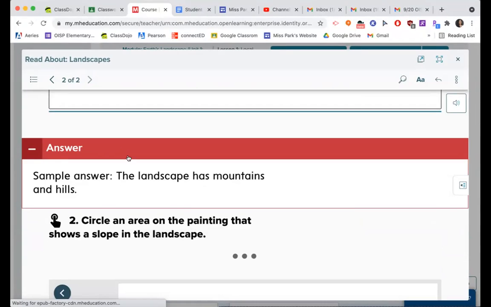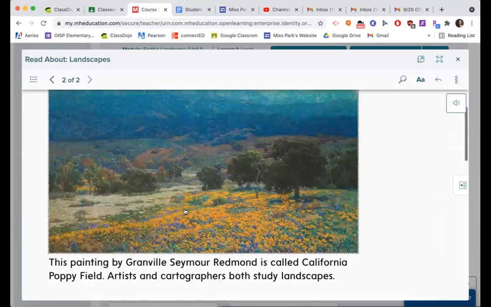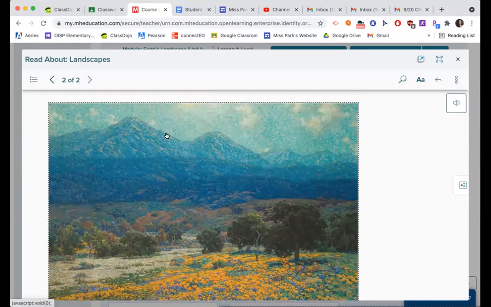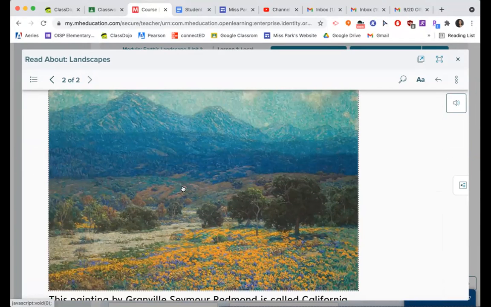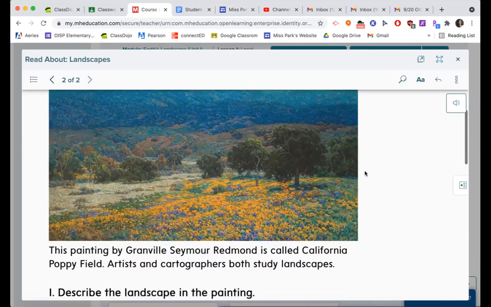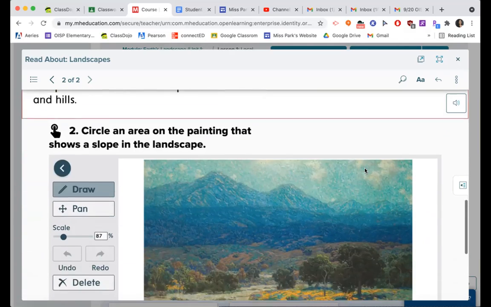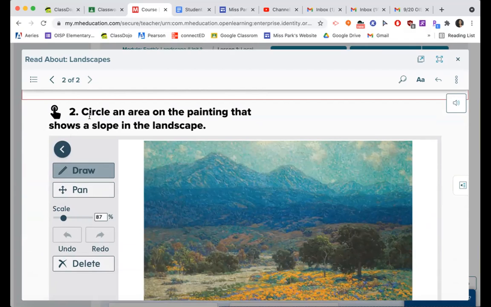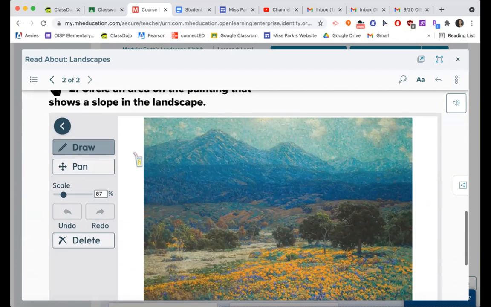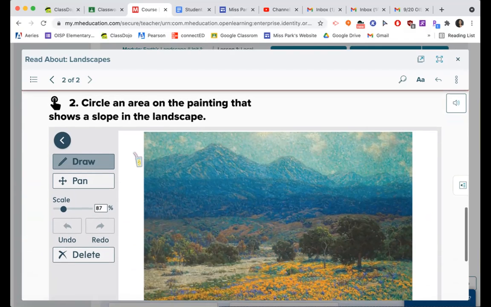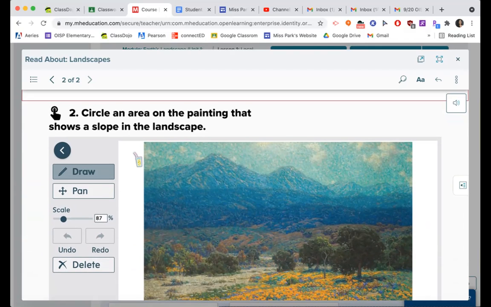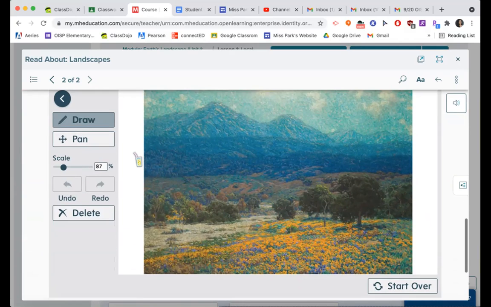Here's a sample answer. You can say that the landscape has mountains. Here are the mountains. And it has hills. And here are some of those hills. So that's what you could say about the landscapes, okay? Now, the next portion says, circle an area on the painting that shows a slope in the landscape.